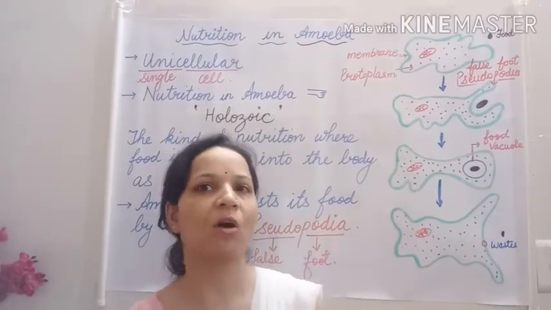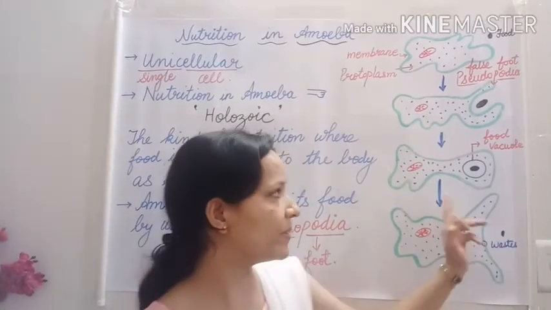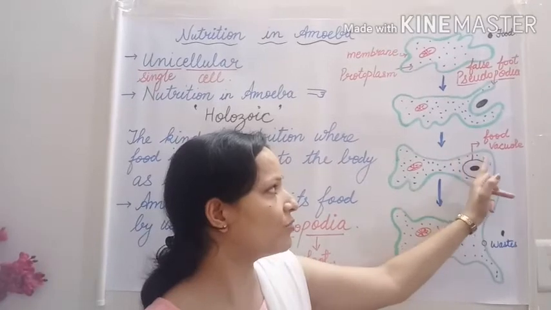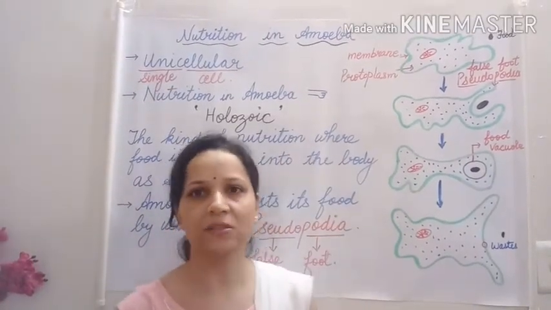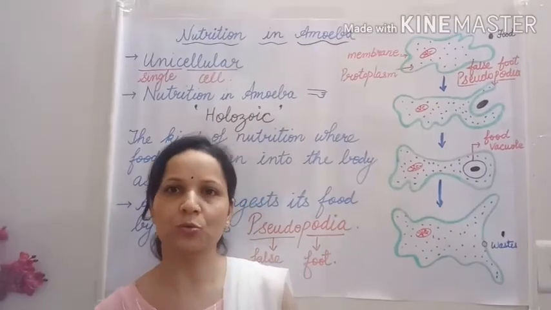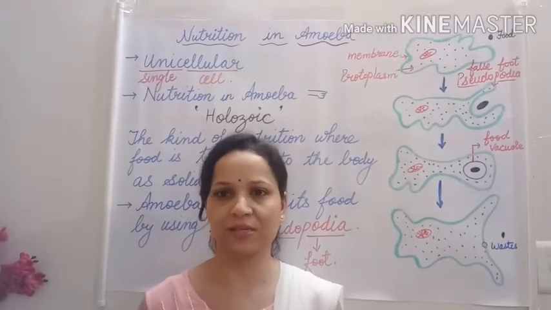Now, what is the role of this food vacuole? It's a bag-like structure. You can see in the picture, the food vacuole is a bag-like structure around the food particle. The food vacuole contains digestive juices which break down food into nutrients and undigested food, or we can say waste.